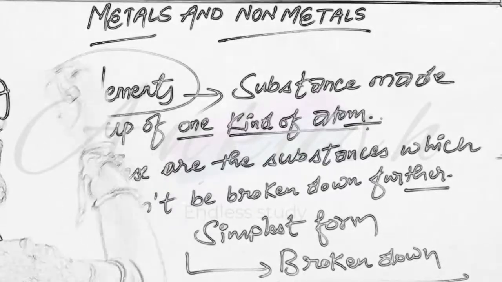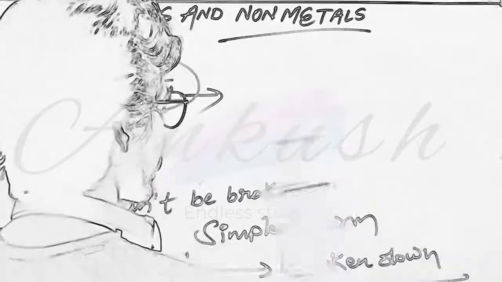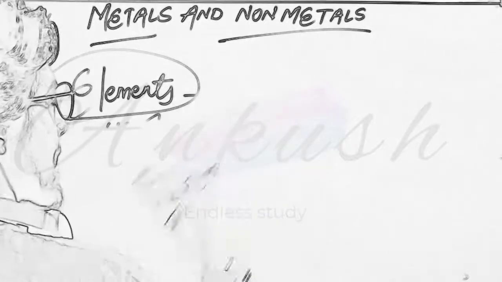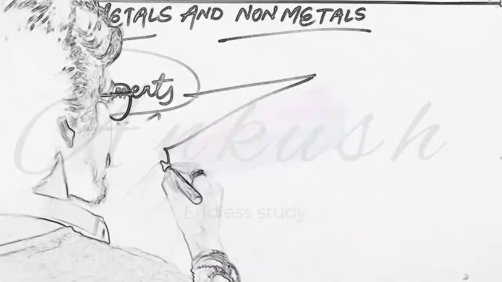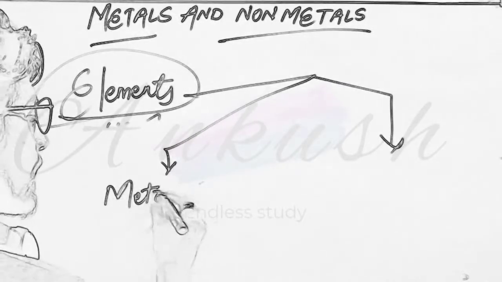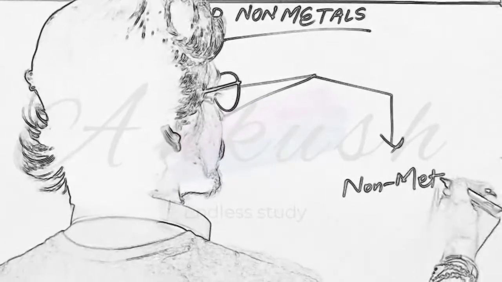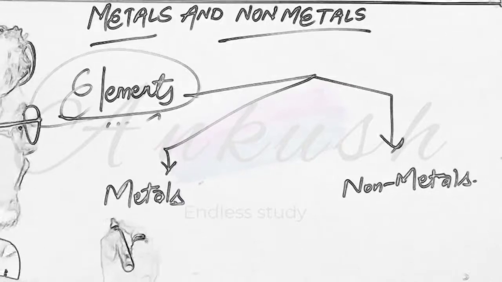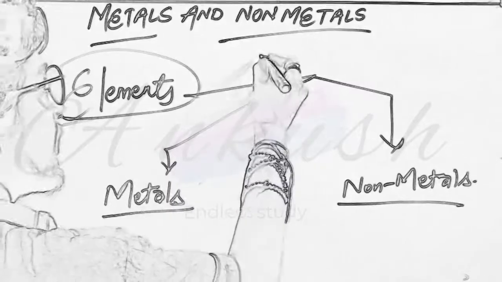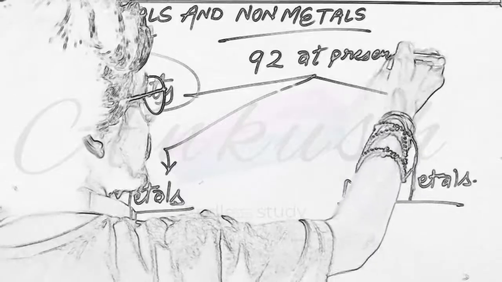Further, the elements are divided into metals and non-metals. The first category is metals and second is non-metals. Before we start about metals and non-metals, you should know that there are 92 elements at present which are known to us.